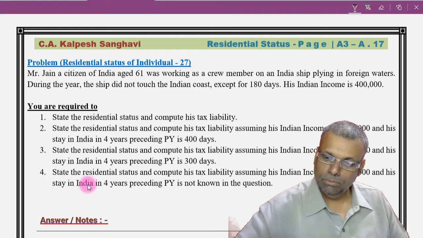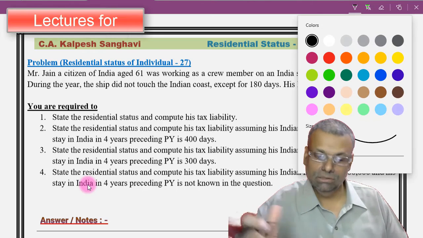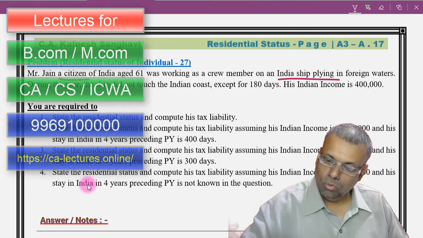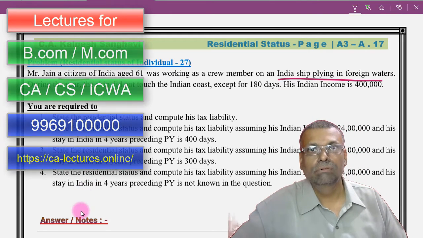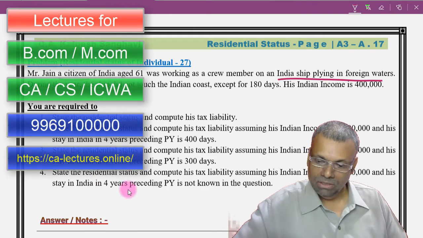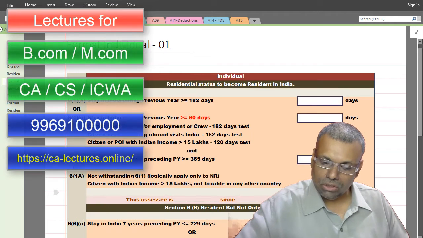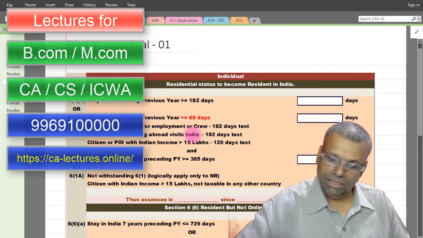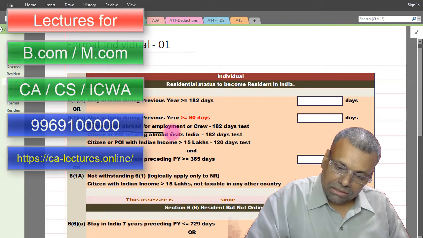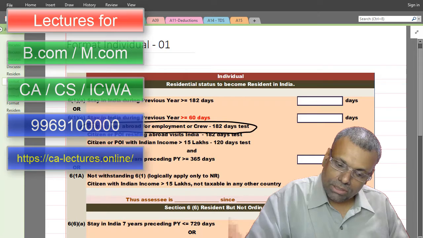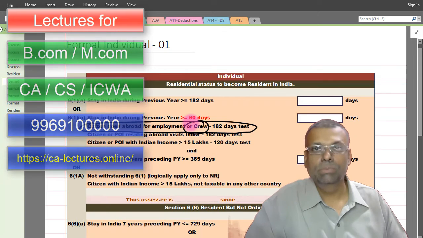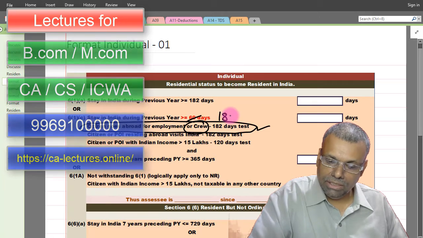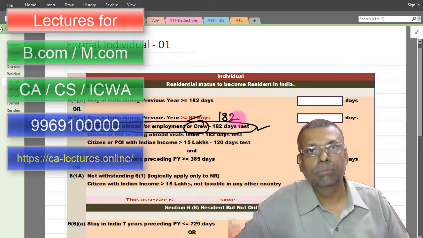First of all, you have to identify the provisions very properly, that which all conditions will be applicable. He is already a citizen of India and he is going as a crew member in a foreign going ship. The moment he is a crew member, he is a citizen of India. In that particular case, a citizen goes abroad for the employment or as a crew member. This particular explanation will be applicable, and instead of 60 days, 182 days will be substituted.